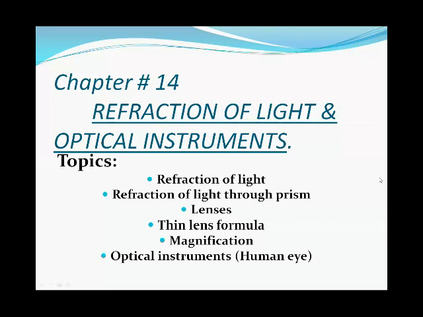Now today we are just going to start the new chapter, chapter number 14. The name of the chapter is Refraction of Light and Optical Instruments. Today we will discuss the refraction of light through prism, lenses, thin lens formula, magnification and optical instrument, the human eye.